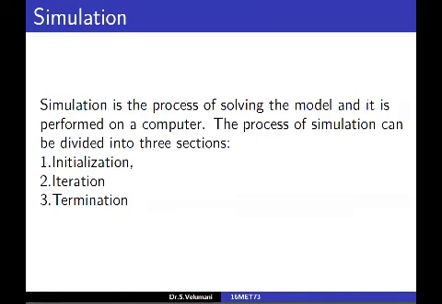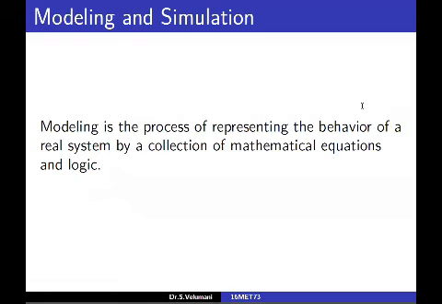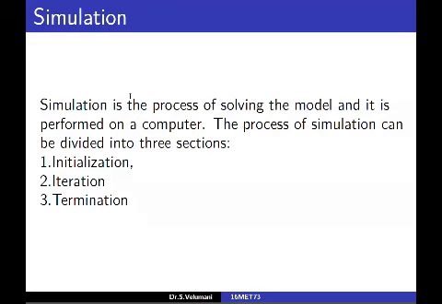Then simulation is the process of solving the model. It is performed on a computer. The process of simulation can be divided into 3 sections: initialization, iteration, termination. The modeling comes with the equation, and by using that equation, we solve it on the computer. When it is solved and we get the solution, it is called simulation. Then it is divided into 3 categories: initialization, iteration, termination.